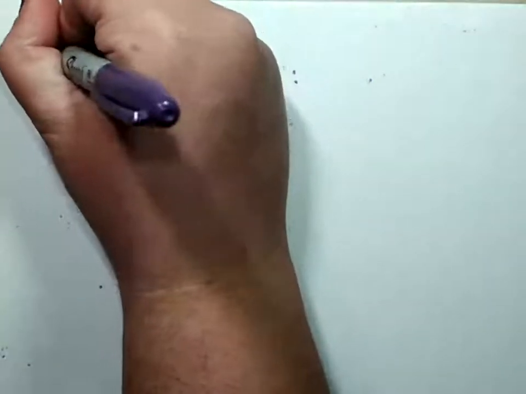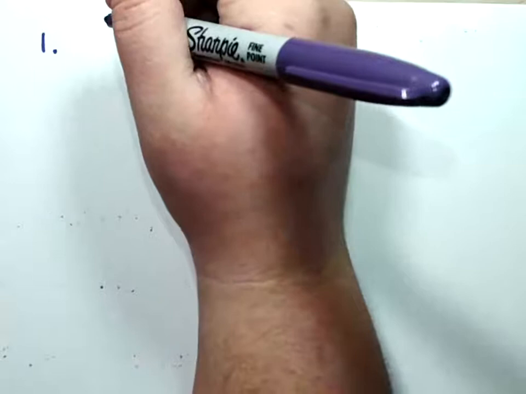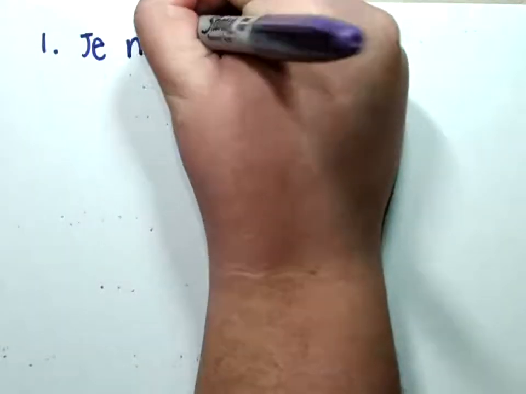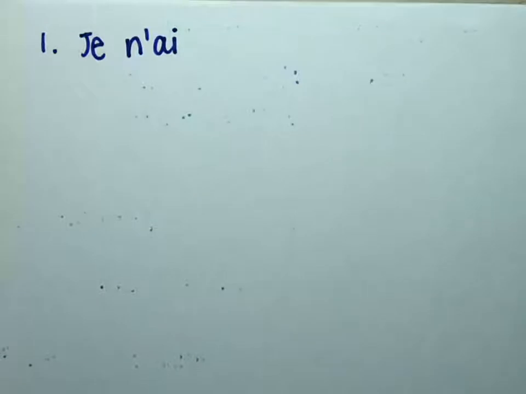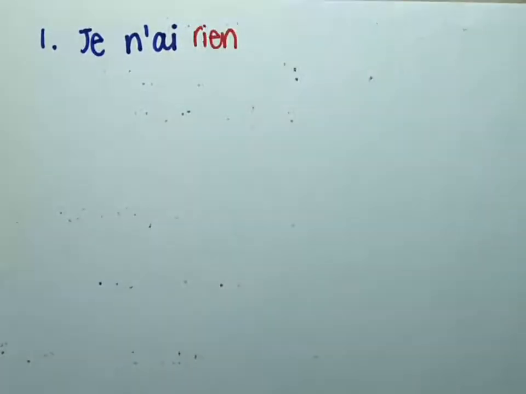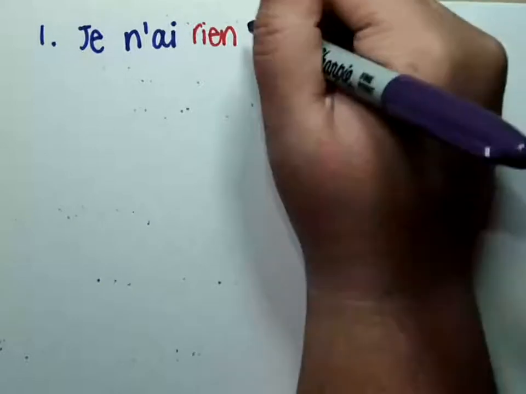So up at the top here, I'm going to write out I did not see anything. So je n'ai. Now we're going to put our rien, because remember, rien goes after that helping verb. So je n'ai rien. And then your past participle, vu.